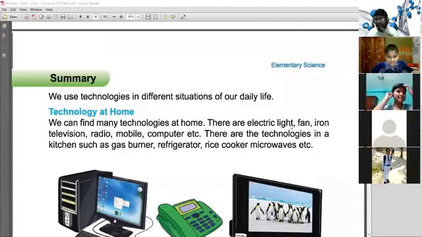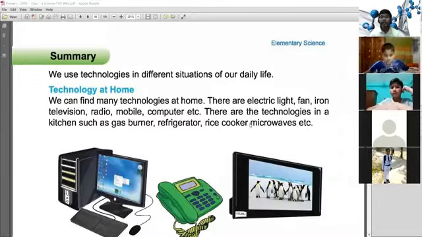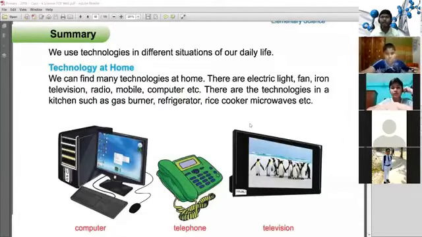We see that in the background of Muntasir Khan, there is a technology, a fan is moving, there is a headphone in his hair, all things are technology. So we can find many technologies at home. There are electric light, fan, iron, television, radio, mobile, computer, etc. There are technologies in a kitchen such as gas burner, refrigerator, rice cooker, microwaves, etc. All are technology.